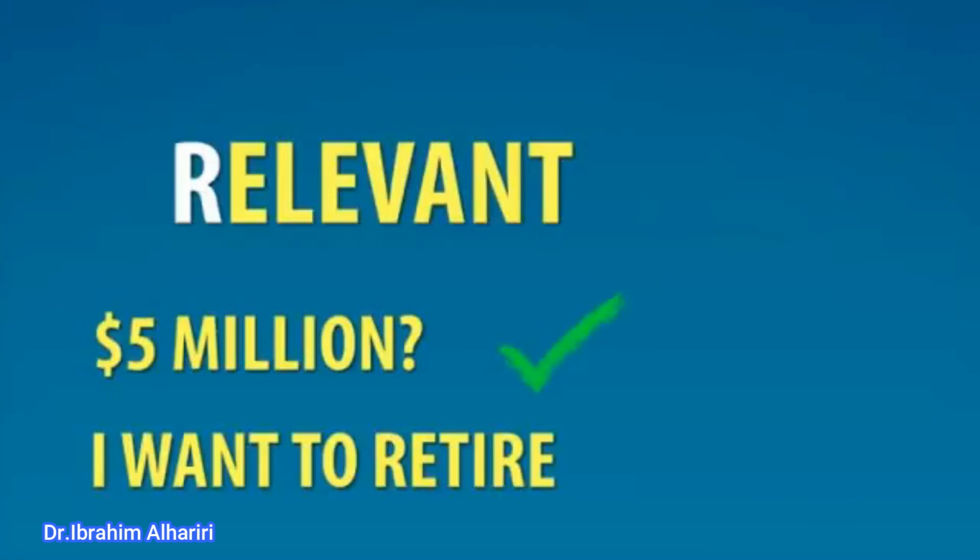of retiring. So for example, if I had said that I want to have a Ferrari so that I can retire, well, that doesn't work because that's not really relevant to me retiring. That's relevant to something else. It still could be a SMART goal, but in this case, $5 million is far better because getting $5 million is actually relevant to me wanting to retire. So in this case, that's a big fat yes.